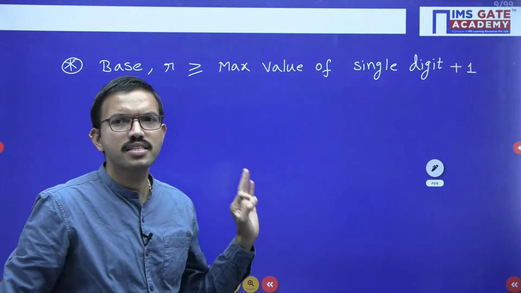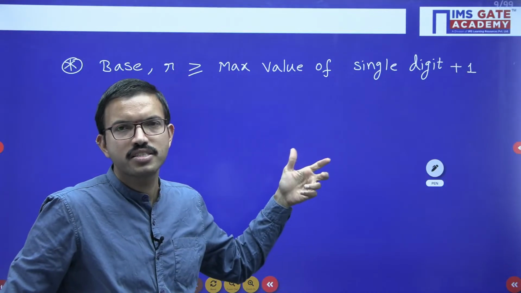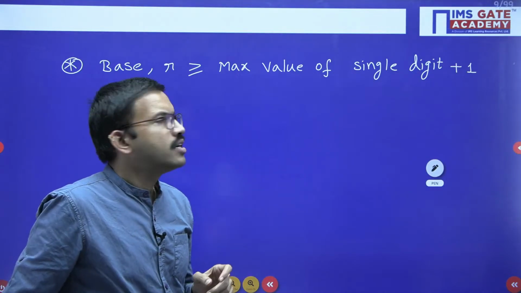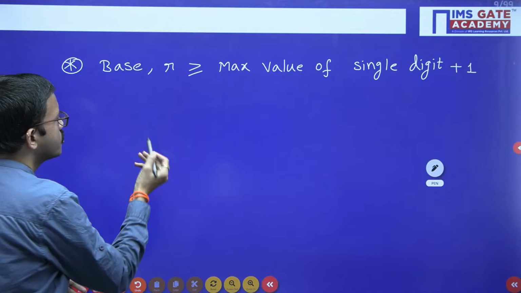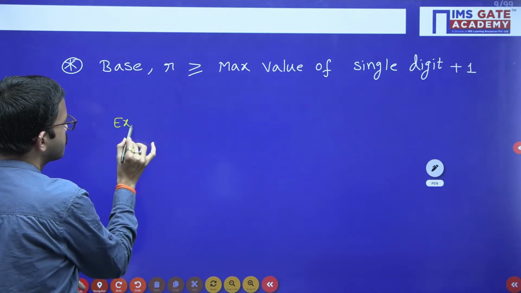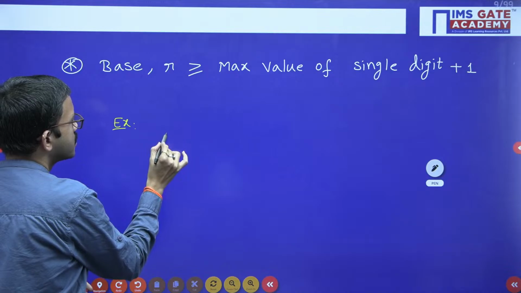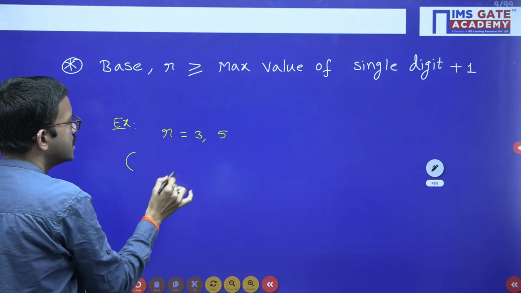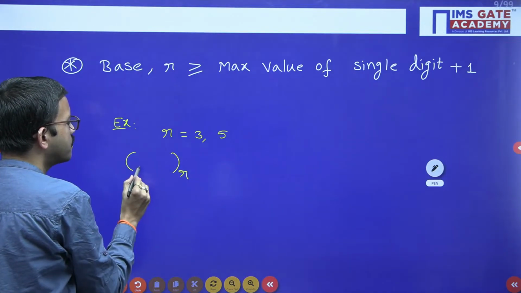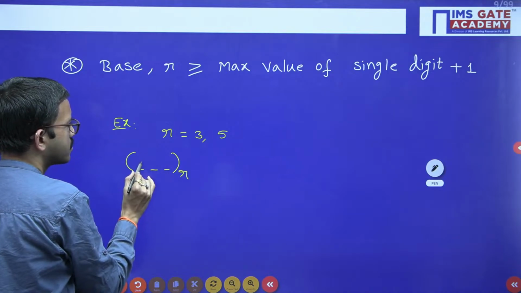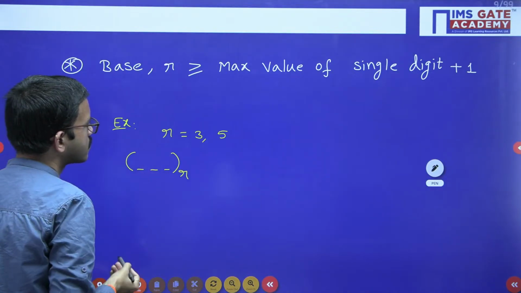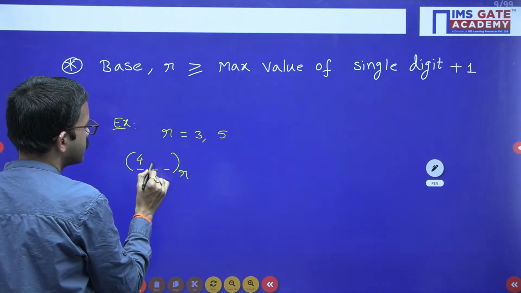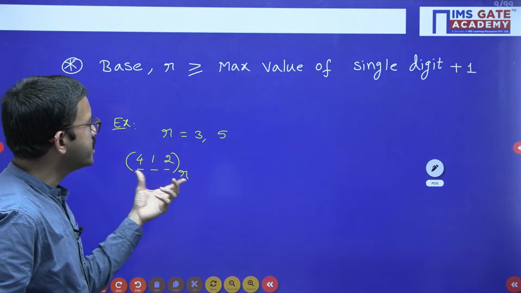They never mention it in the question anywhere, but you have to verify. Say, for example, after solving one equation you got two roots, like 3 and 5. Suppose in that equation you have multiple numbers, and I have considered one of the numbers like this.